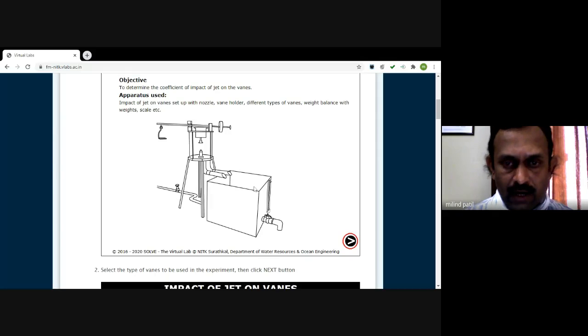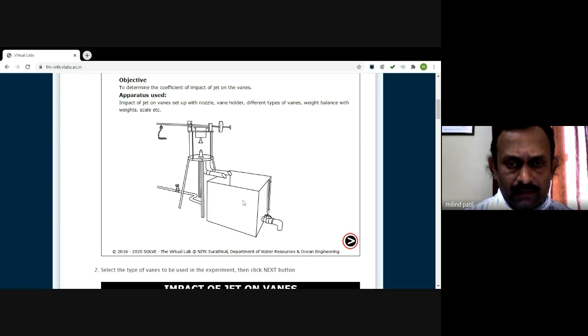This tank is provided basically for the measurement of discharge. We can measure it simply using a stopwatch, measuring the height to which the water is collected in the tank. Area into this height will be the volume of water, and if I divide it by the time required to achieve this height in the water tank, it will give us the discharge.